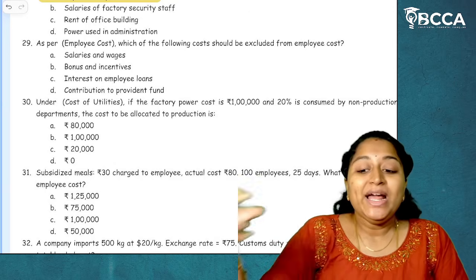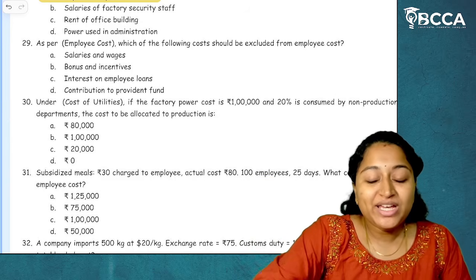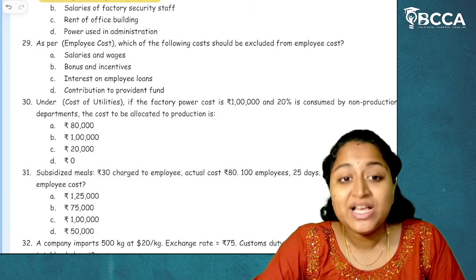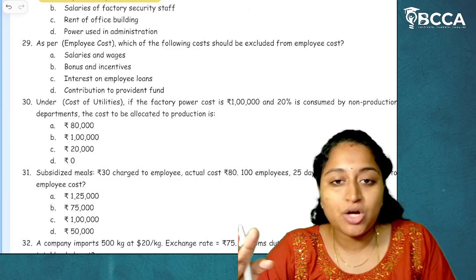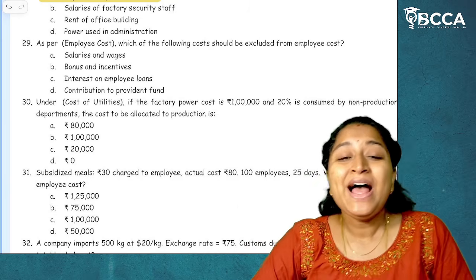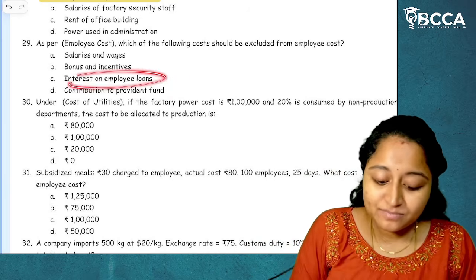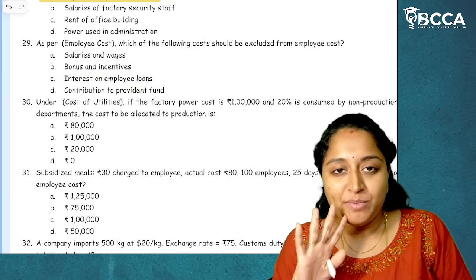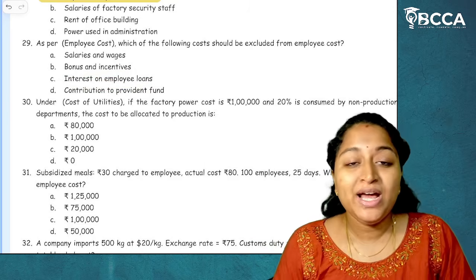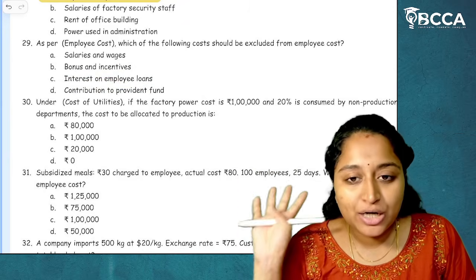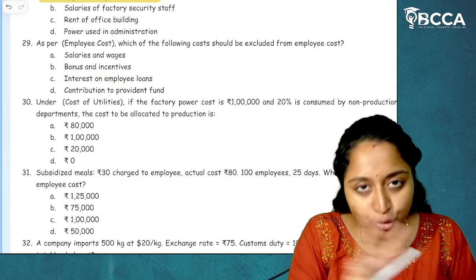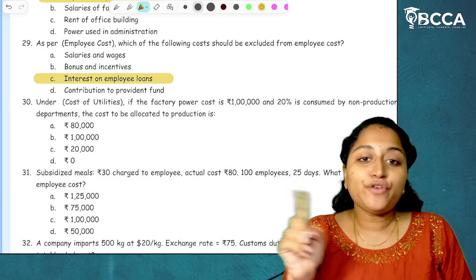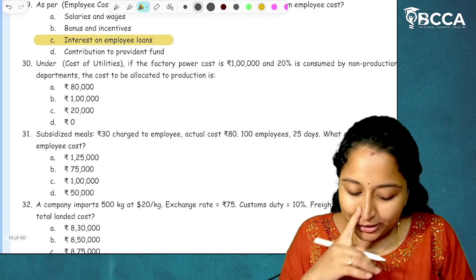The answer is no. In the capacity of employee, if they are working, and for that working capacity, directly or indirectly, either in cash, kind, or whatever it is, if we are making any payment, then that is called as employee cost. Here, interest is being paid, and the other point is that interest on loans is not a cost related information, that is finance information. Any finance cost will not form part of cost accounting standards. So we can take both the justifications for that. Interest on employee loans will not form part of employee cost. I hope it is clear.